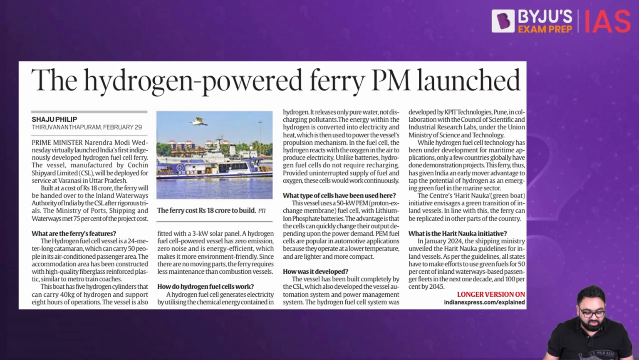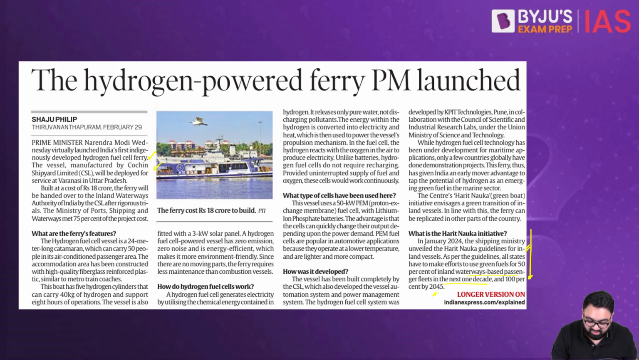The reason why this is in the news is that the Prime Minister virtually launched India's first indigenously developed hydrogen fuel cell ferry. This is a ferry that has been developed by Kochi Shipyard Limited. It has been deployed for its services in Varanasi, which, as you know, is the Prime Minister's own Lok Sabha constituency. It is a part of the Harit Nauka initiative. As you can see here, the Shipping Ministry unveiled the guidelines for this initiative. The effort is to have at least 50% of inland water-based passenger fleets run on green energy.